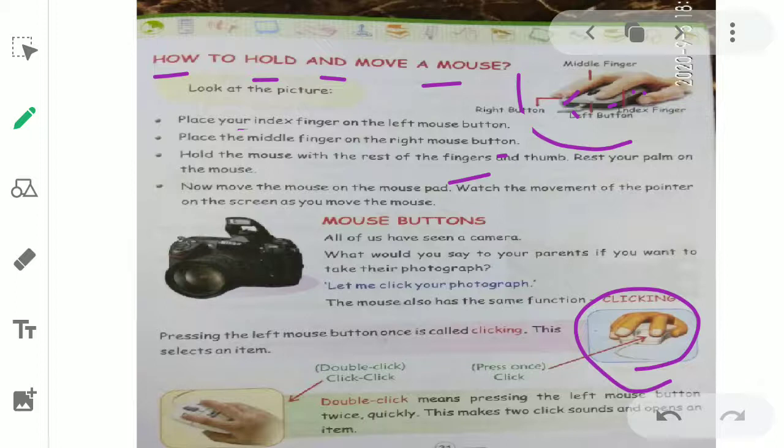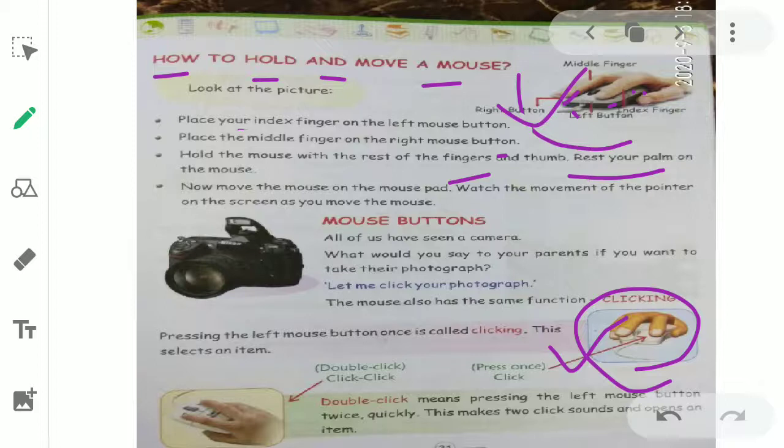आपकी जो बाकी की फिंगर्स हैं बेटे, उनको आप माउस के आसपास रखेंगे, और उन बाकी की फिंगर्स से you will hold the mouse properly, as you can see in this picture also. So using your hand you can hold the mouse properly. And the rest of your palm, we all know what is the palm, ठीक है, जो हमारी फिंगर्स के नीचे का वाला पोर्शन होता है हैंड का.